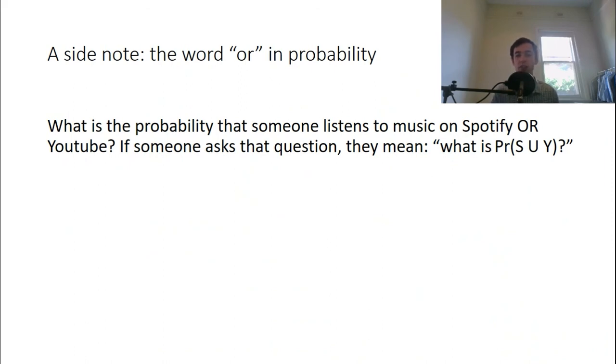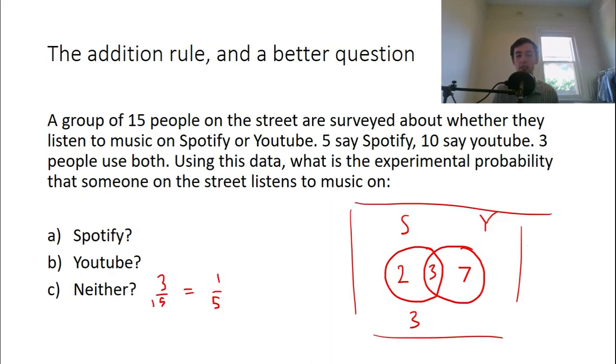So before that though, I have to point out that sometimes people use the word or in probability, and what they mean by that, if somebody says, what is the probability that somebody listens to music on Spotify or YouTube, what they mean is, what's the probability of S union Y, which is this section here. So that's what the word or means in those questions. It can be a little bit tricky to work that out.